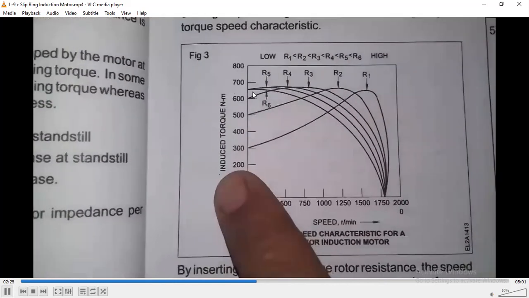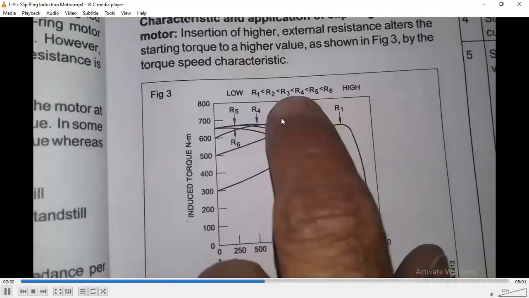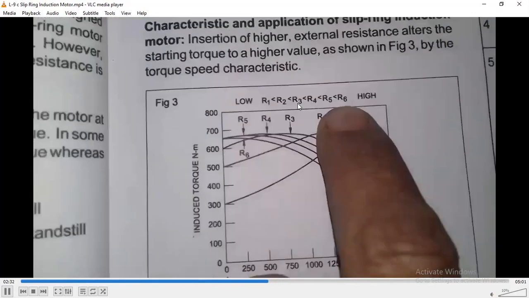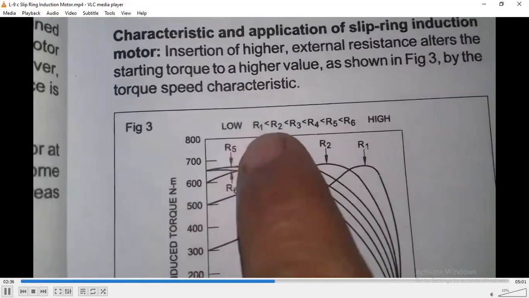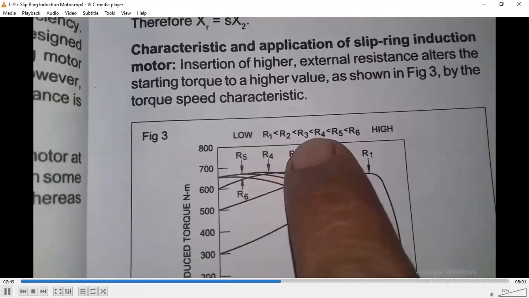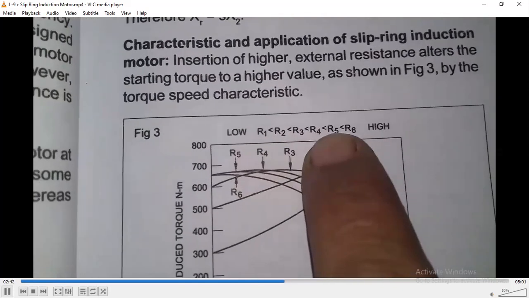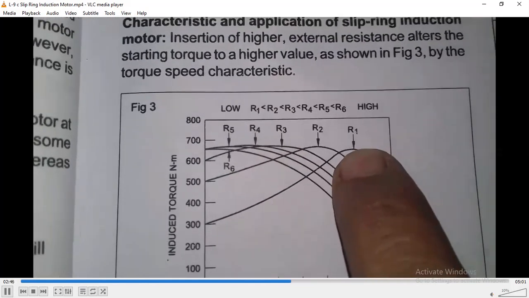If the resistance is increased in this way, the rotor current would be reduced. So if we reduce the resistance, the rotor speed would be high, and if we increase the resistance, the rotor speed would be low. The same scenario was discussed in the previous lecture also.